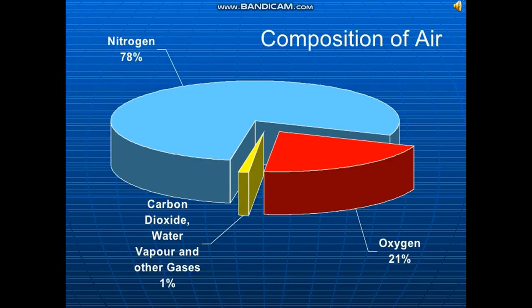Children, now come to the composition of air. Air is a mixture of many gases. It contains about 78% nitrogen, 21% oxygen and 1% other gases. The other gases that constitute 1% are carbon dioxide, argon, hydrogen, helium, neon, etc. The percentage of dust, smoke, water vapor and air pollutants may vary from place to place.